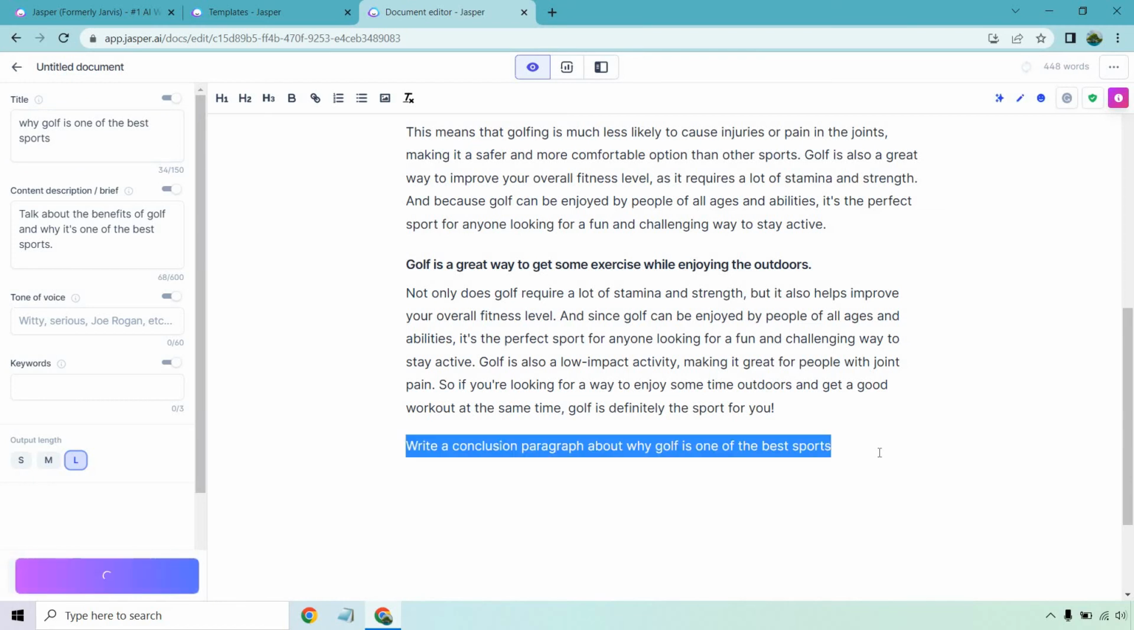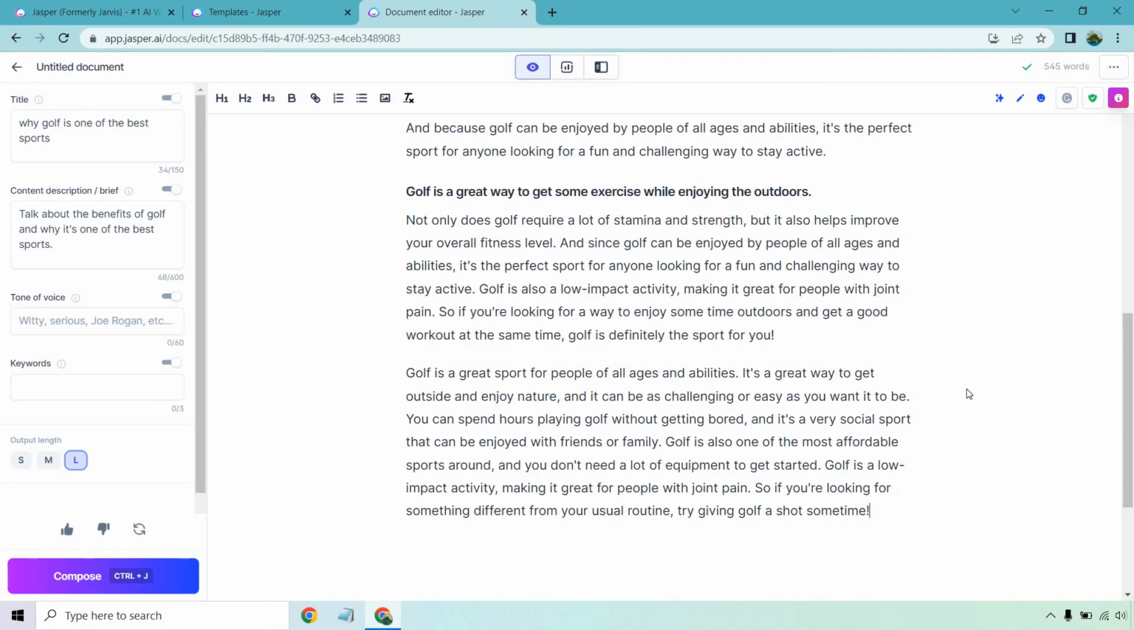And let's do it. Okay, golf is a great sport for people of all ages and abilities. It's a great way to get outside and enjoy nature, and it can be as challenging or as easy as you want it to be. That's a good recap of what we talked about. You can spend hours playing golf without getting bored, and it's a very social sport that can be enjoyed by friends or family. Golf is also one of the most affordable sports around, and you don't need a lot of equipment to get started. It's low impact, making it great for people with joint pain. So if you're looking for something different from your usual routine, try giving golf a shot sometime.